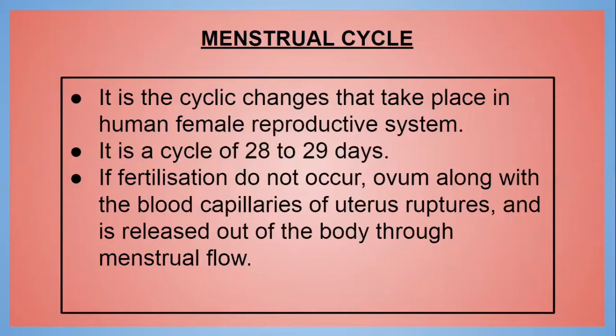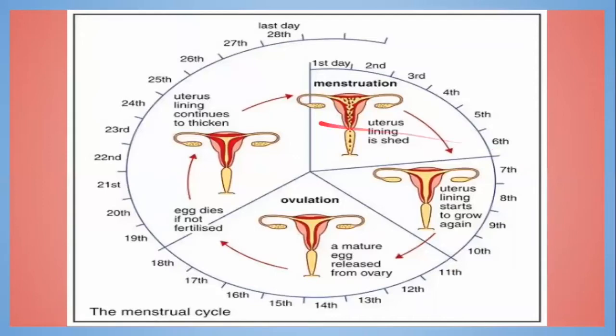When the fertilization does not happen, in that case, the uterine wall is shed from the body of the female with a little amount of blood, because the blood capillaries also rupture. That is known as menstrual flow or menstruation. Menstrual flow or menstruation means the shedding of the uterine wall with the blood capillaries every 28 days. In this diagram, you can see the menstrual cycle.